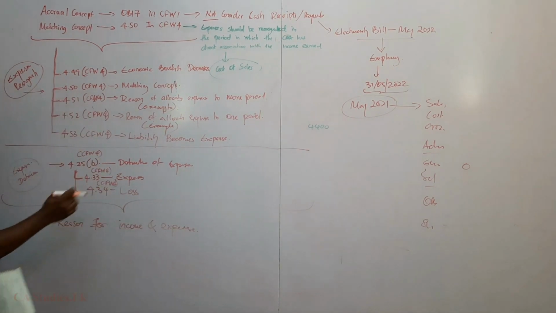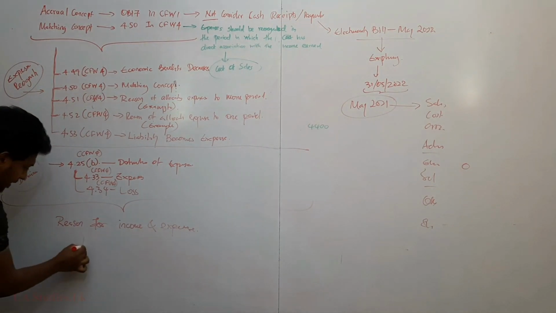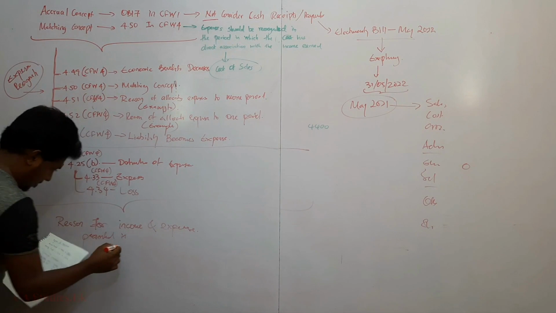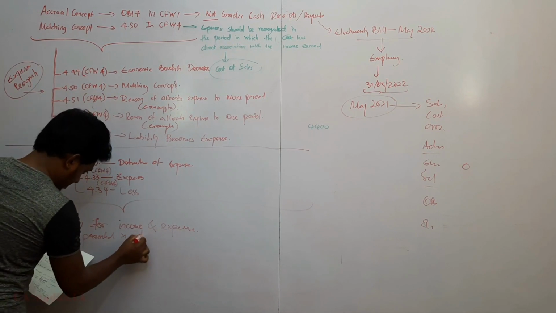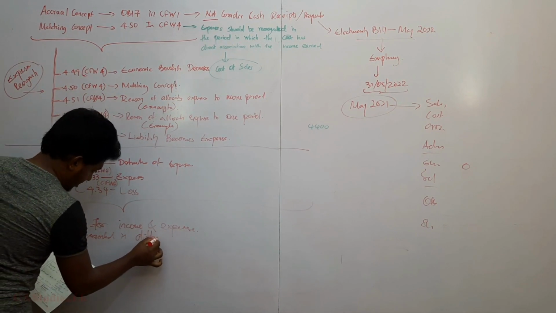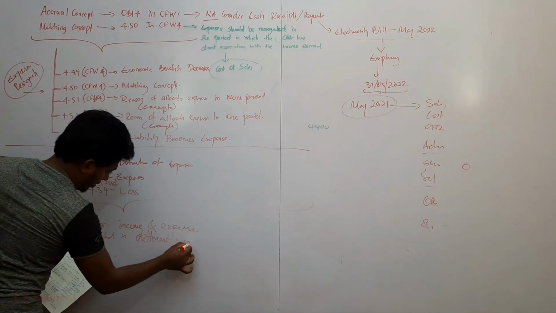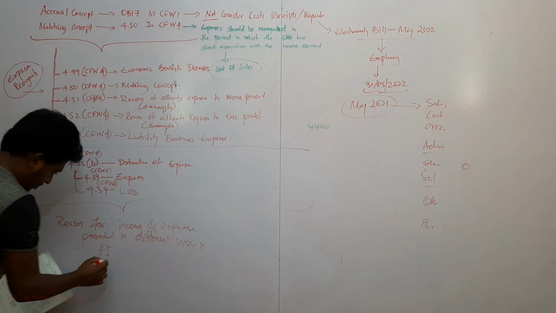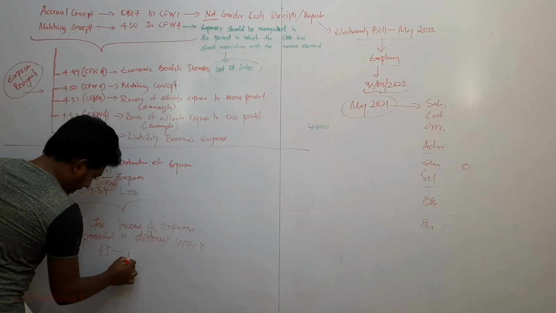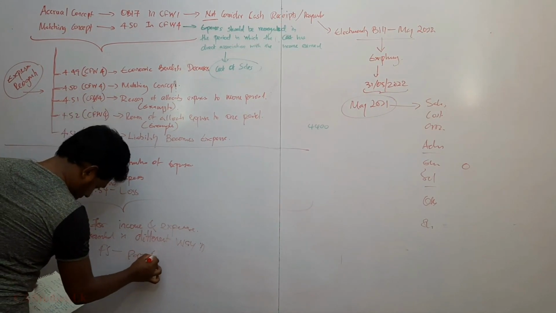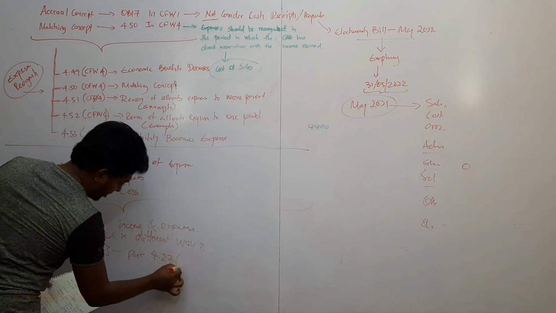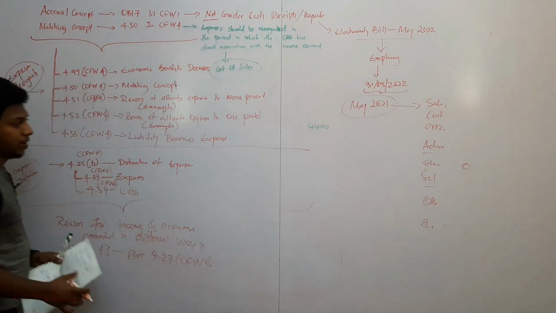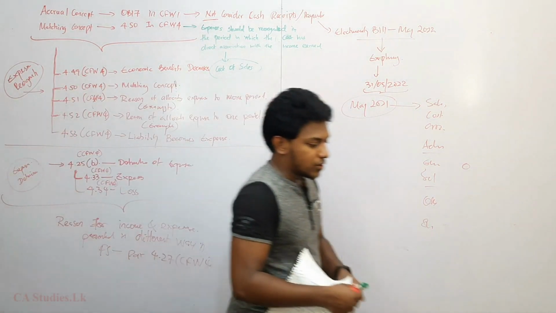The reason for income and expenses being presented in a different way in the financial statement is explained in paragraph 4.27, that is in conceptual framework 4, right? Let's look at